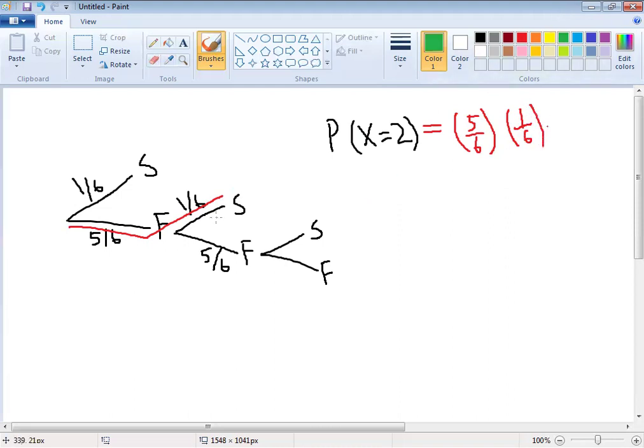Okay, what is the probability that I get success in less than or equal to 3? What does that mean? Either I get success in the very first trial, or I get success in the second trial, or in the third.